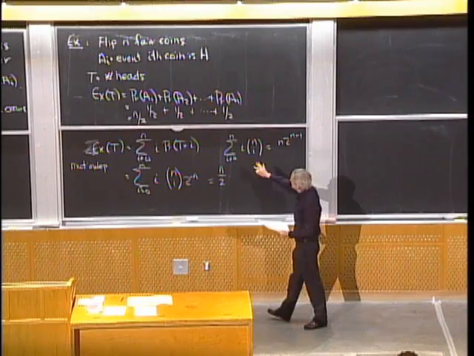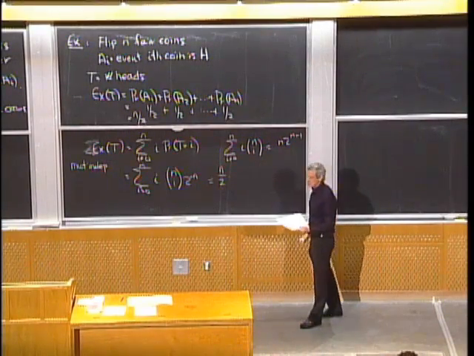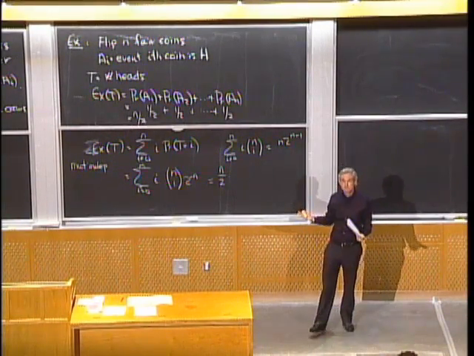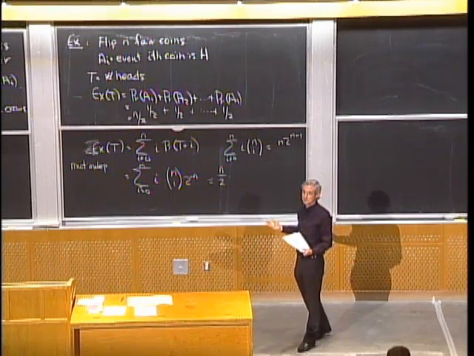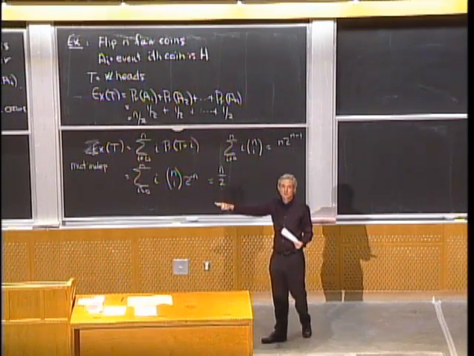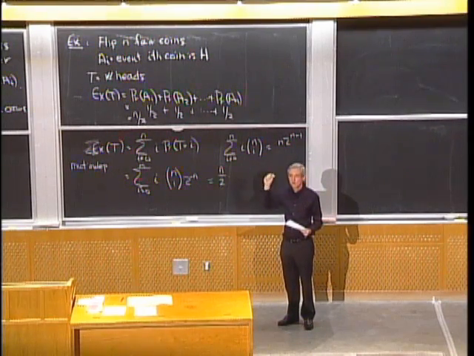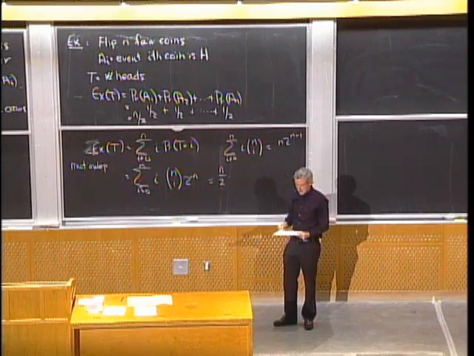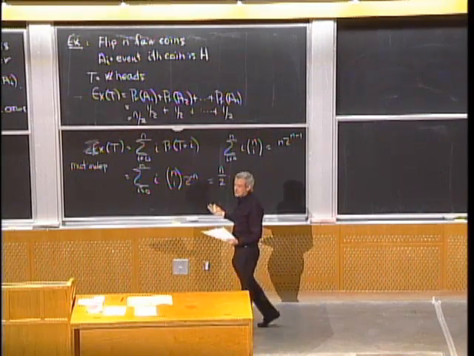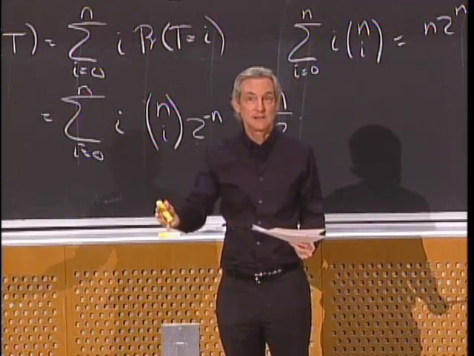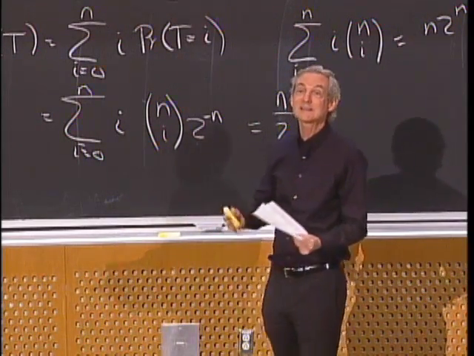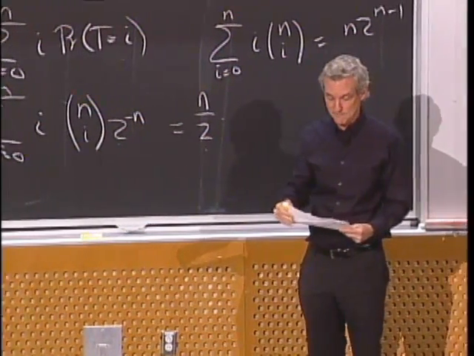So in this case, we flipped n coins. We expect n over 2 heads. In the hat check and Chinese appetizer problems, we had n hats or n appetizers. We expected to get 1 back to the right person, so a smaller expected value. For some problems, the expected value is even less. The expected number of events to occur is less than 1. In fact, it might be much less than 1.